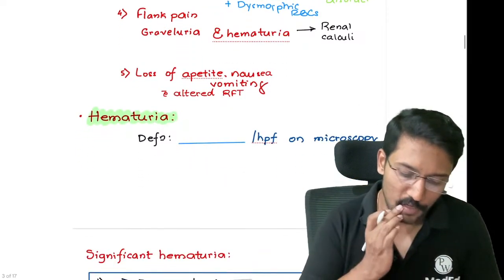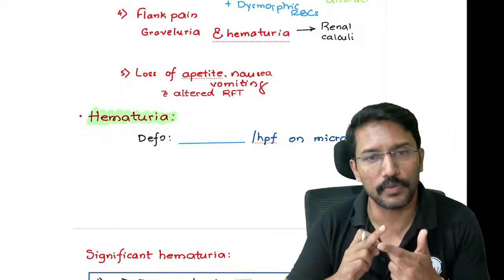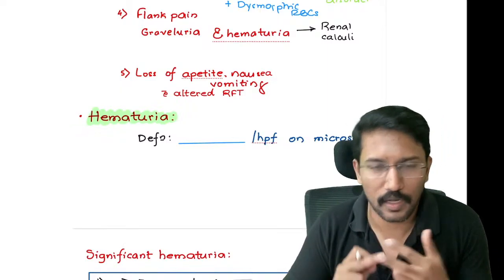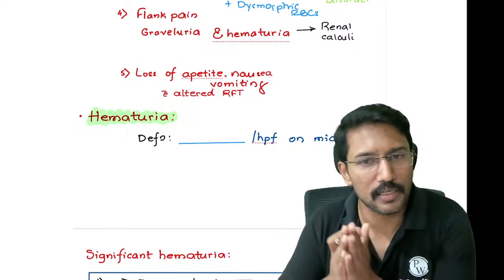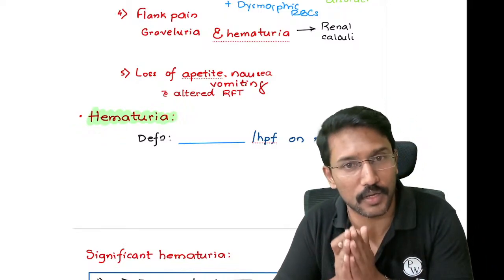Okay. The last one: if you have a patient who is complaining of decreased appetite, nausea, severe vomiting, and his kidney function tests, the creatinine and urea, are altered.